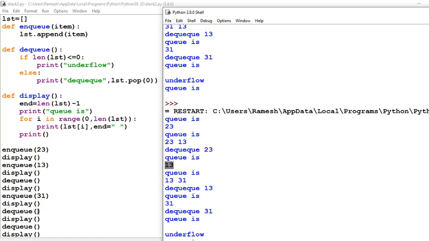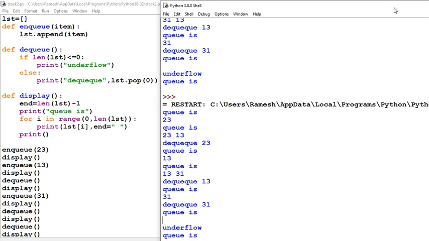We are not passing any argument. Why? Because we know that dequeue means it will delete the front, and here front is 13, so 13 will be dequeued. So there is only one element left, 31. Now we dequeue 31 again, so our list is empty. This is representing that our list is empty, and again we dequeue our queue, and it will print the message of underflow. Okay, so this is all about queue implementation. Thank you students, and keep revising.